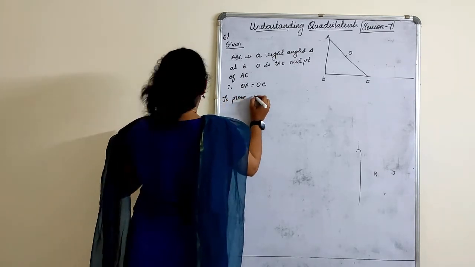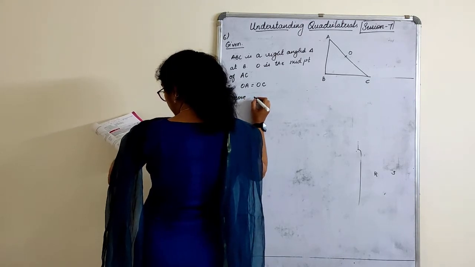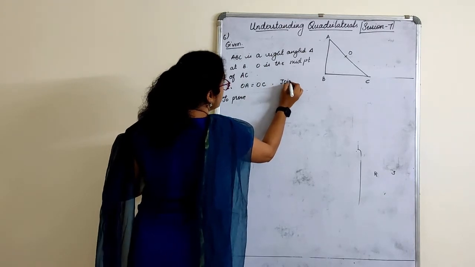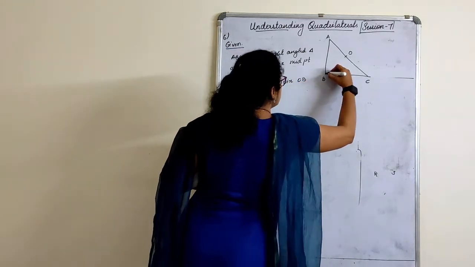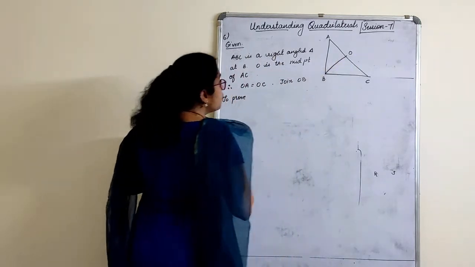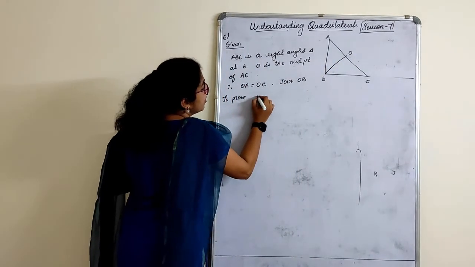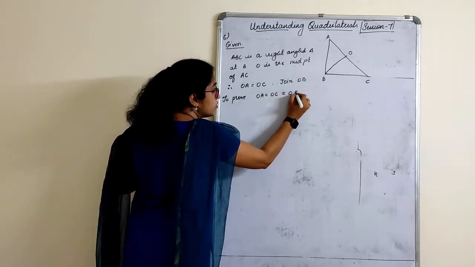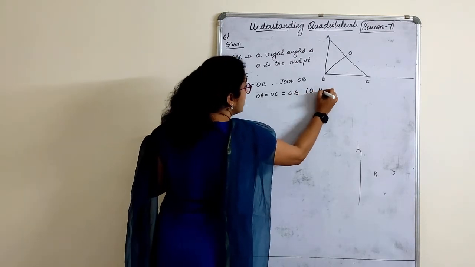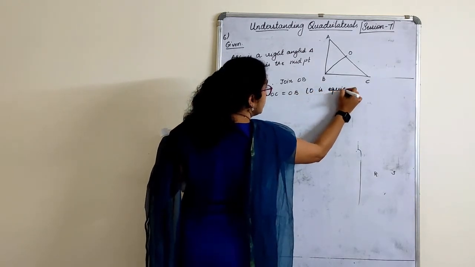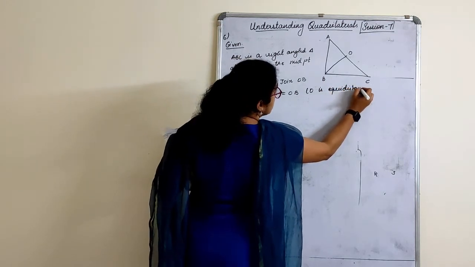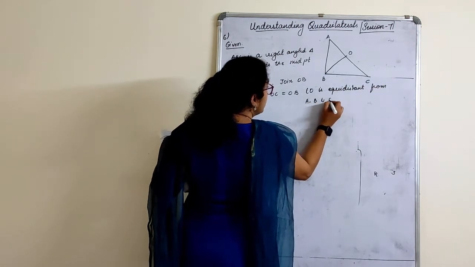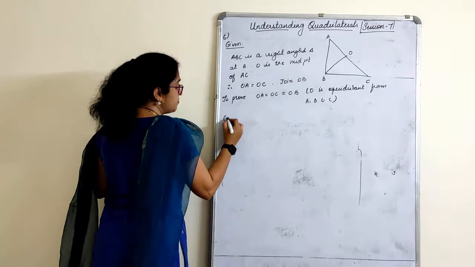We also have to prove that O is equidistant from B and C. For this we have to join OB. We have to prove that OA is equal to OC is equal to OB, that is, O is equidistant from A, B and C. Right? Construction.